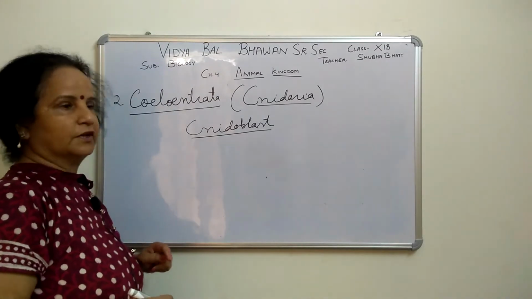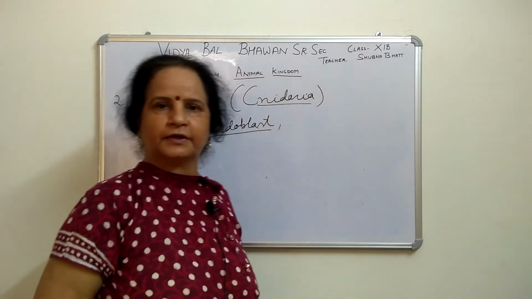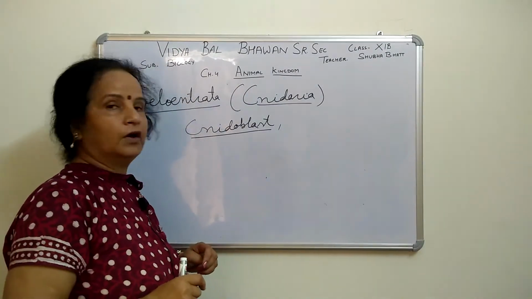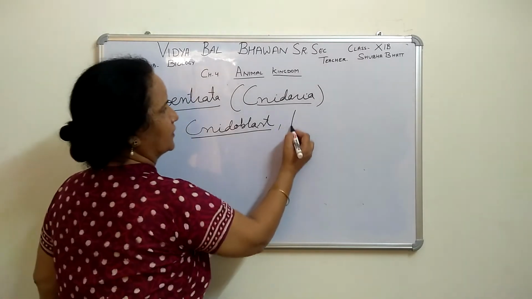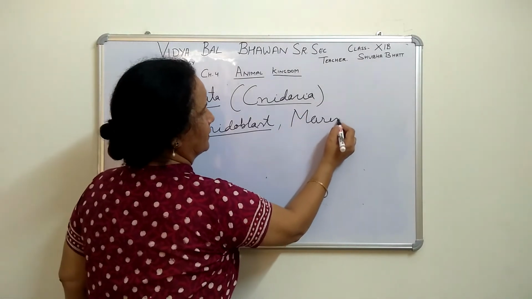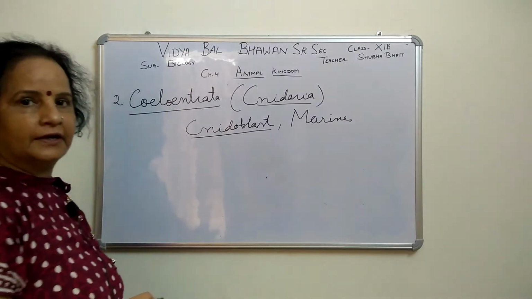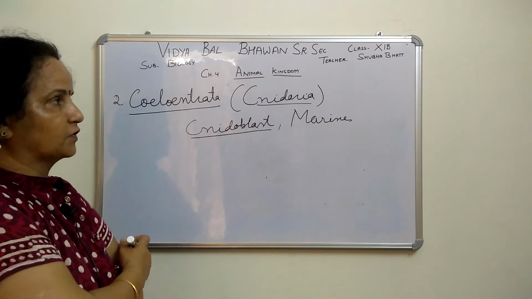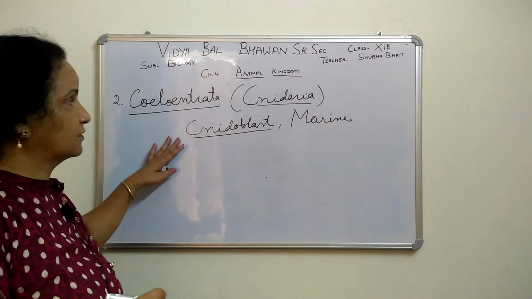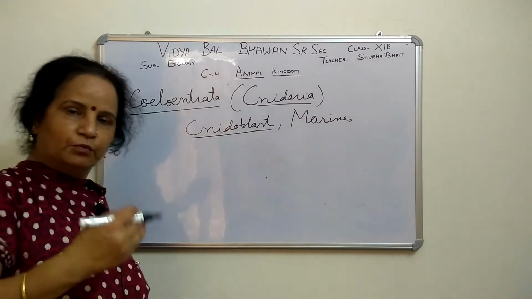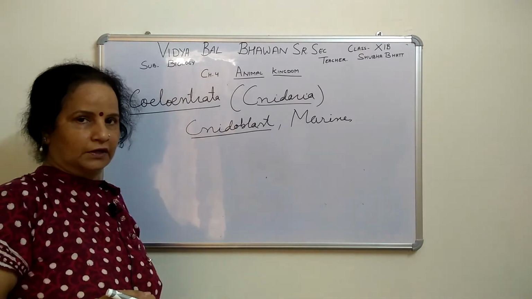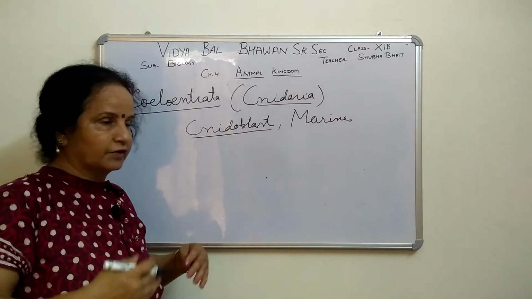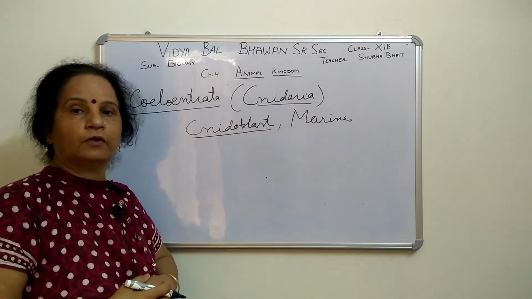Now when we talk about this, the habitat is there. You know what is habitat? Where the organism lives. That is the address of an organism, that is called habitat. These are generally marine. Second, these are diploblastic, because I told in the basis of classification, in this group one more layer is starting, that is called mesogloea, but that is not a proper membrane, that is an undifferentiated mass which is giving rise later on to mesoderm.